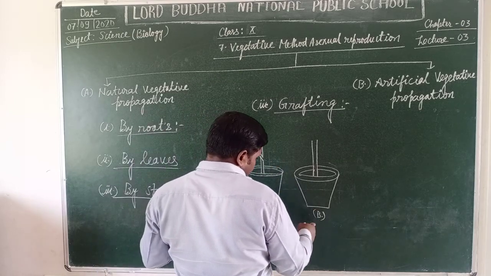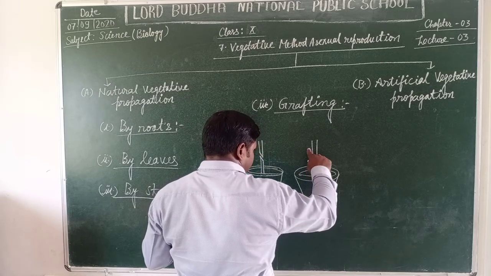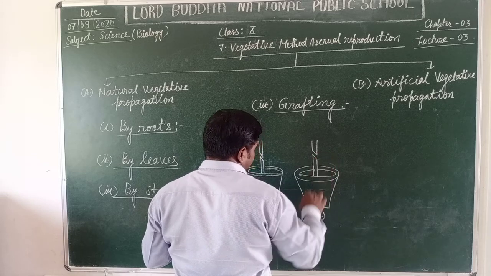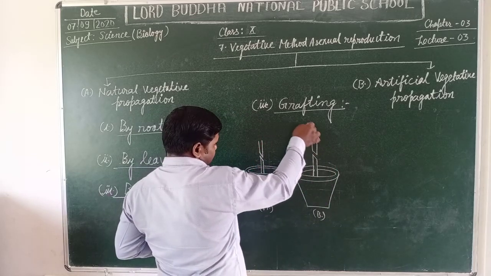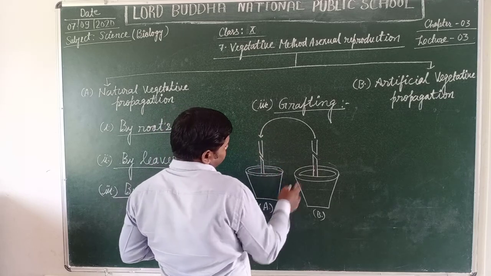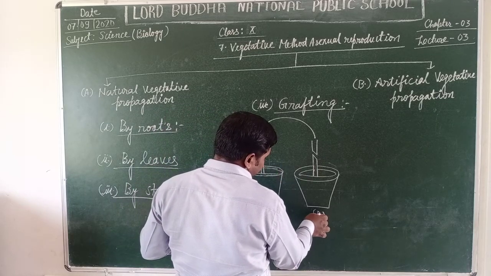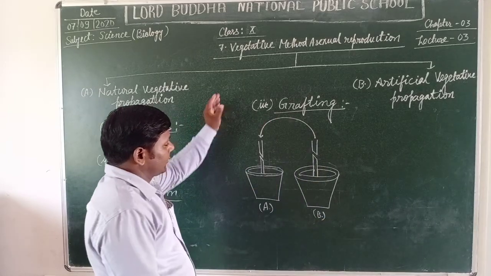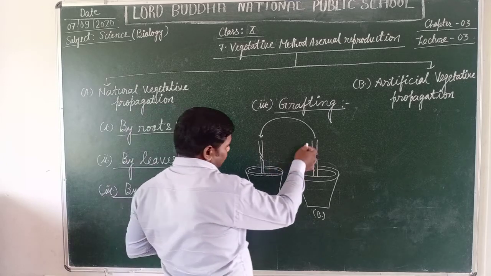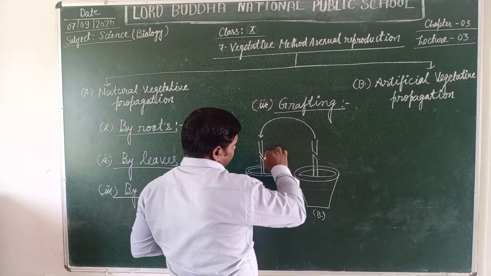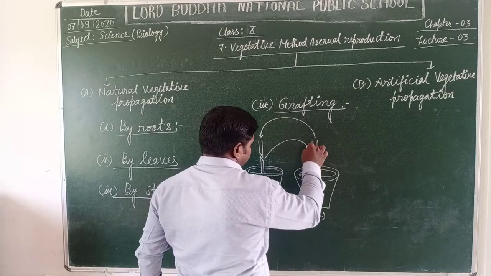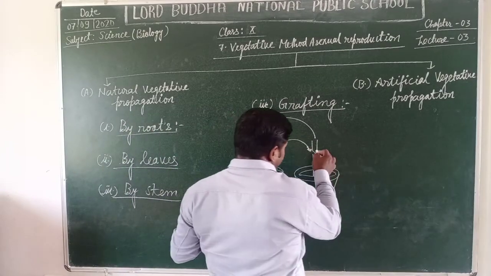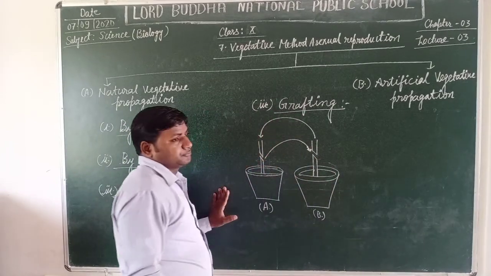Now the other plant B is also cut in the same manner, and further the cut branch of potted plant B is transferred onto the stem of potted plant A, and A to B, B to A, and both are tied with the help of rope.